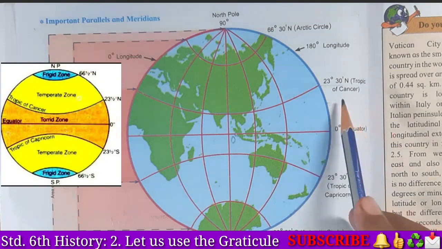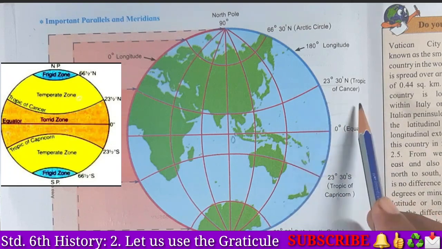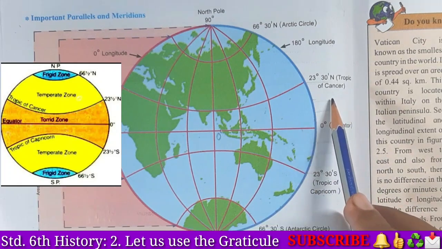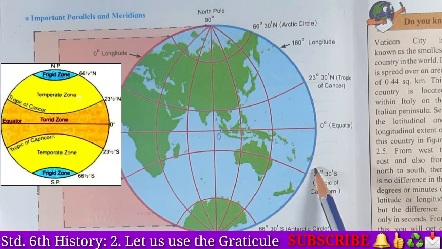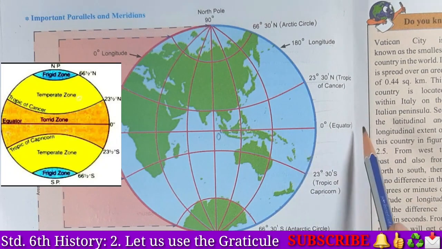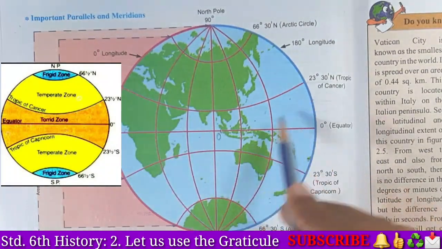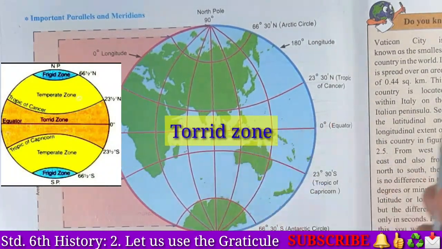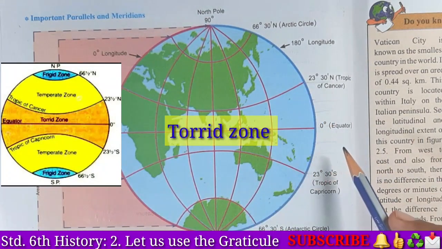So here we have seen that in between this equatorial area sun rays fall perpendicular, and here we can see the hottest area because of the perpendicular rays. So this region is called the torrid zone. Okay student? Yes.